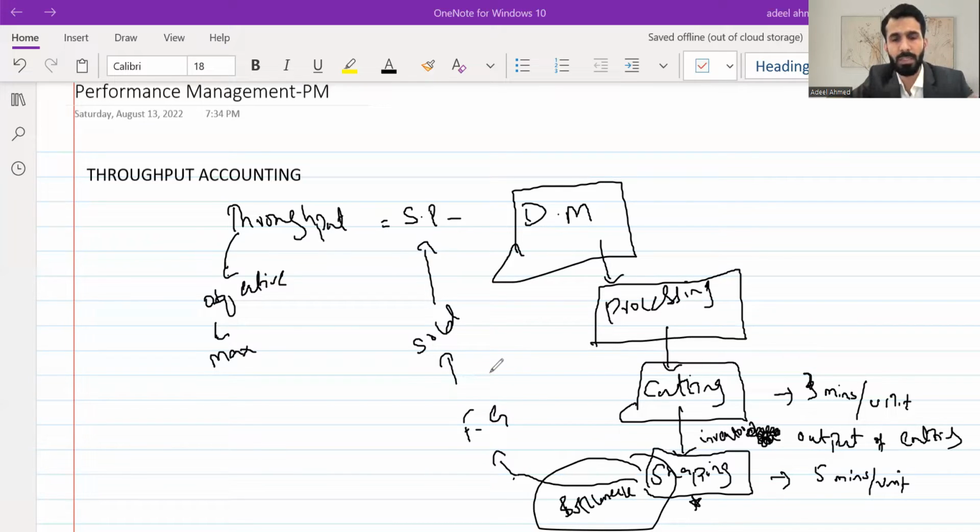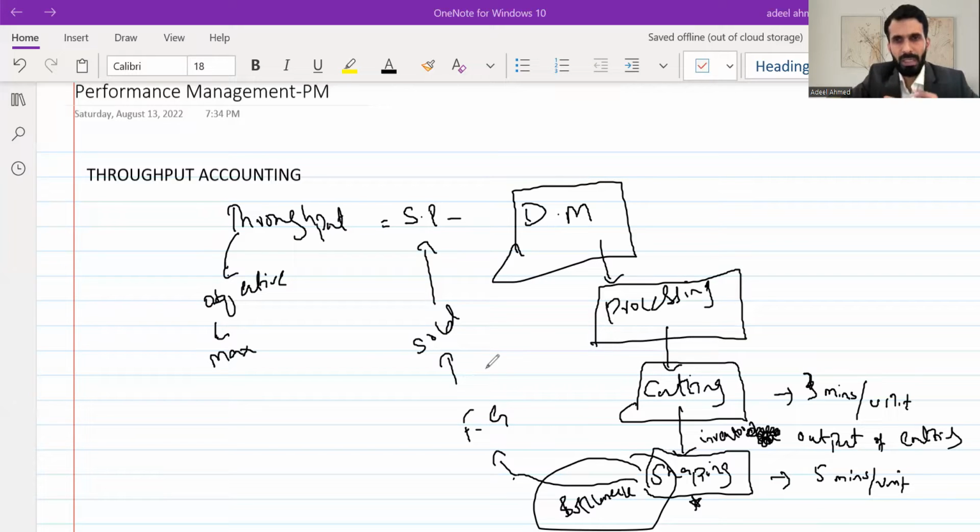If we are able to maximize the output, the demand is already there. We can sell it and maximize our throughput. So the main concept is that there will be a bottleneck in the process. One of the processes will be taking more time, and as a result the other processes have to wait. There will be idle time in the other processes, which will restrict our output.